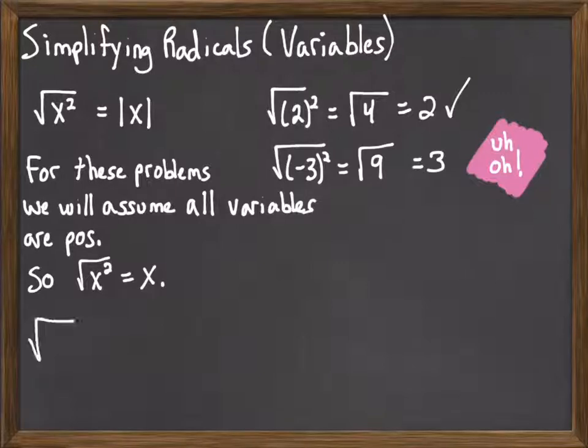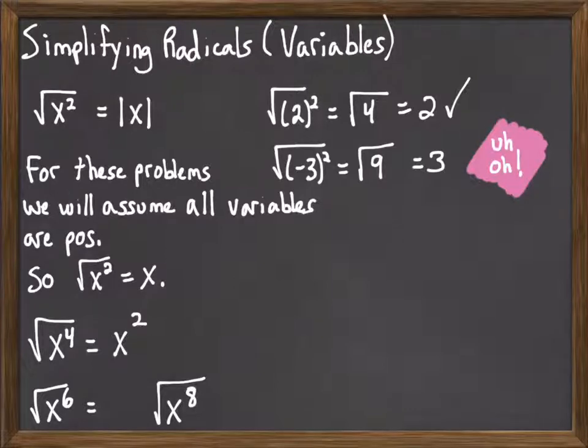So with that in mind now, let's consider square root of x to the fourth. What thing would you multiply times itself to get x to the fourth? And the answer is pretty simple. It's x squared. Because properties of exponents, x squared times x squared, 2 plus 2 is 4. What about x to the sixth or x to the eighth? I'd ask you to pause the video and think about that.